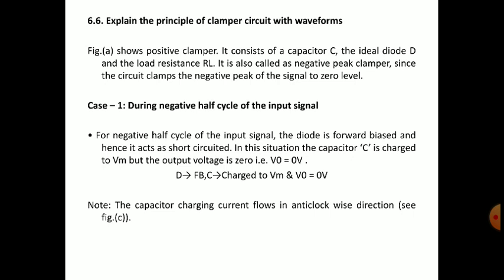Until now in this sixth chapter, wave shaping circuits, we have seen clippers. We learnt the classification of clippers, and the circuits of series clippers and shunt clippers, unbiased and biased, and positive clippers and negative clippers. All types of clipper circuits we have learned, and we solved a simple problem regarding these clipper circuits in yesterday's class. Today we are going to discuss clamper circuits.